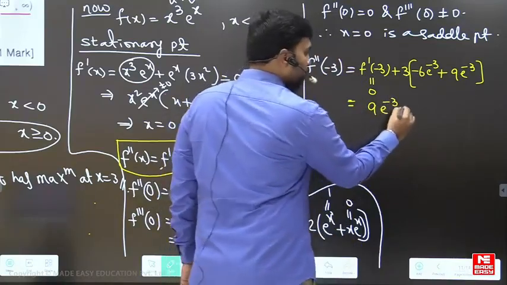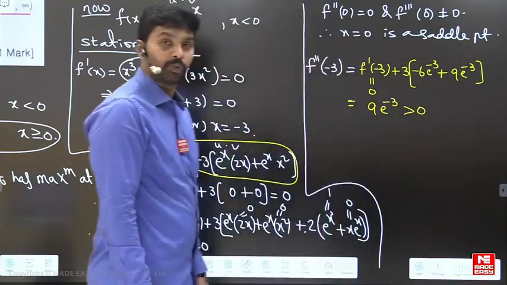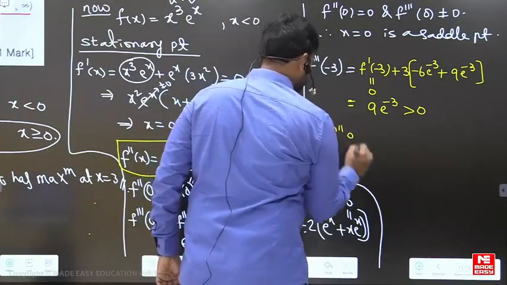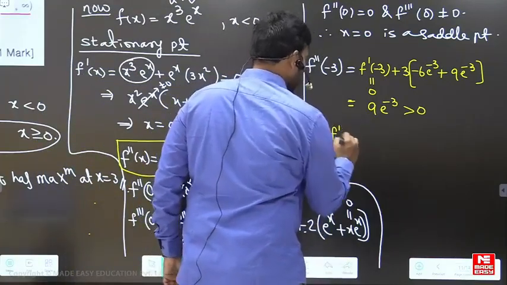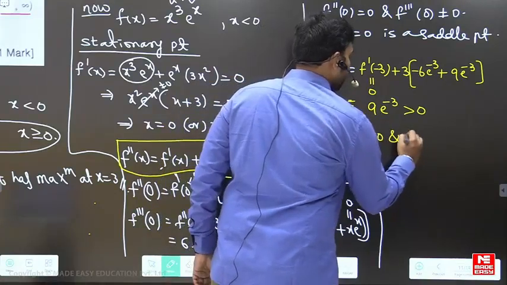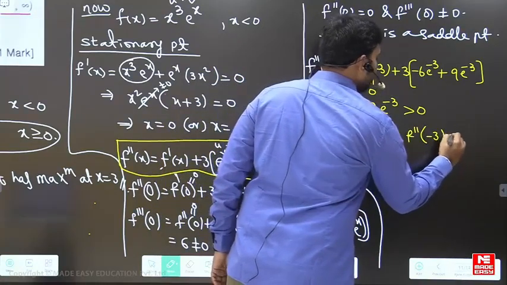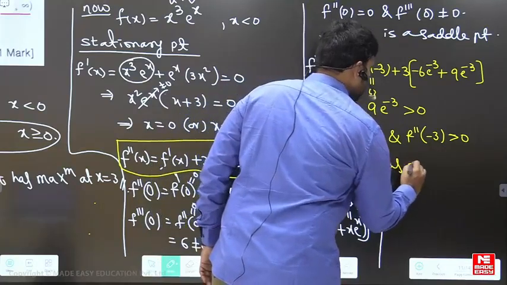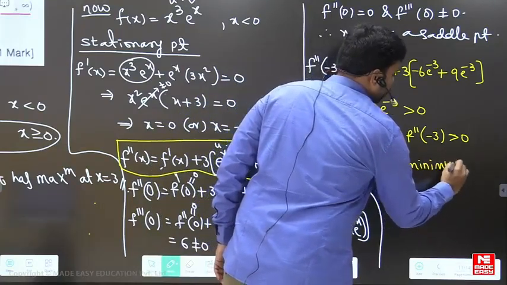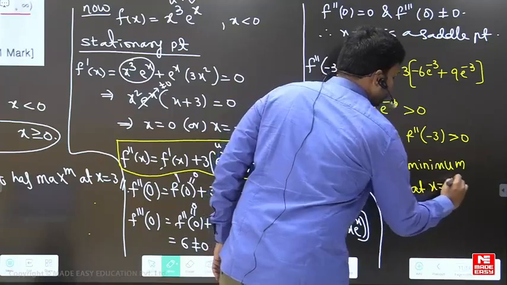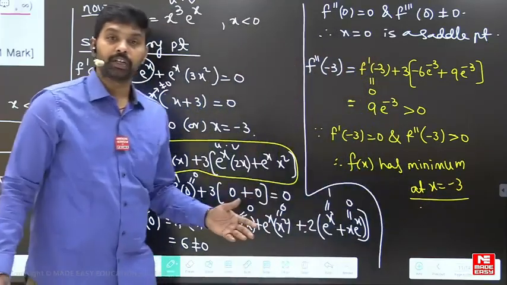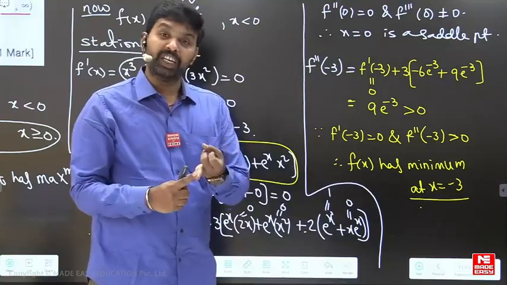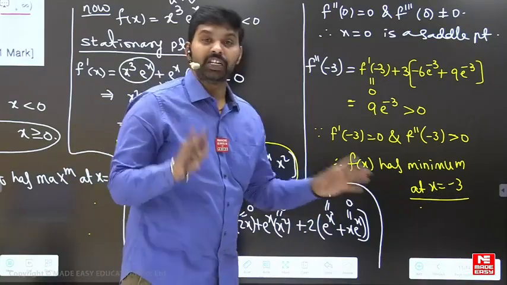e power minus 3 is always positive. So therefore it is positive here. Okay. So since f dash of minus 3 is 0 and f double dash of minus 3 is greater than 0, therefore f of x has the minimum at x equal to minus 3. Now my dear students, at all these points, 0 is a saddle point you got, at 3 it is maximum, at minus 3 it is minimum.